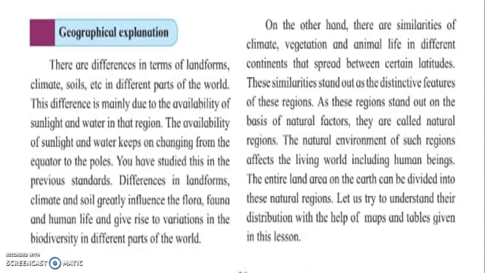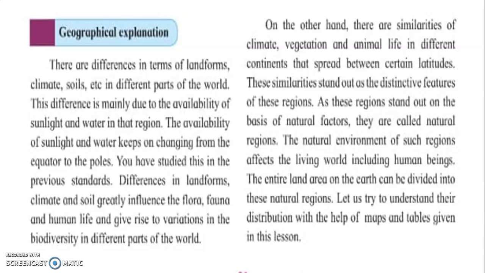We see many things around our surroundings. We can see the flora and fauna, we see clothing, we see housing, we see educational programs, everything. But sometimes there are few things which we are not aware of, we don't see in our surroundings. Just like the polar bear and penguin. You will not see the polar bear and penguin in our surroundings. Okay, but you will see camel, you can see horses, you can see dogs and all. So there are few things which you will not see in your surroundings.